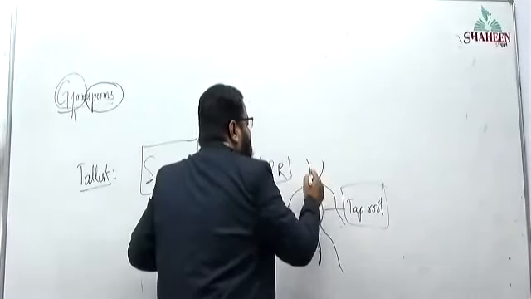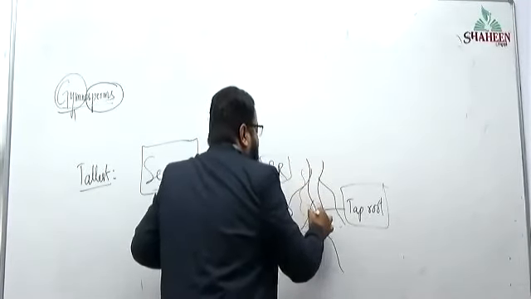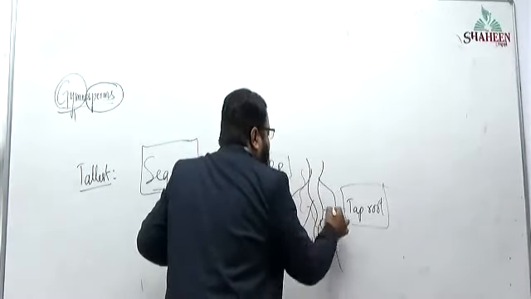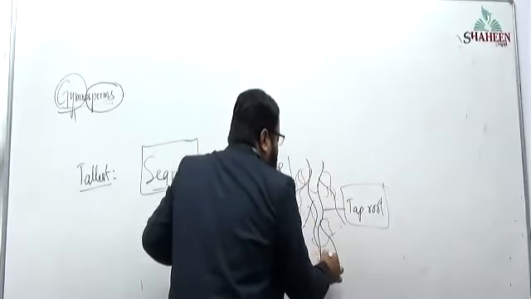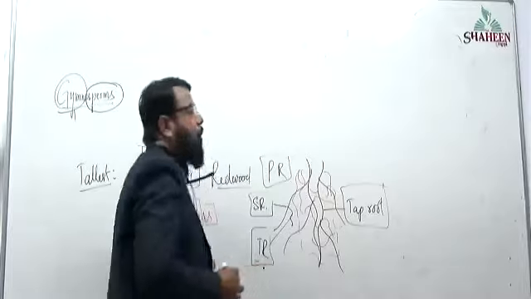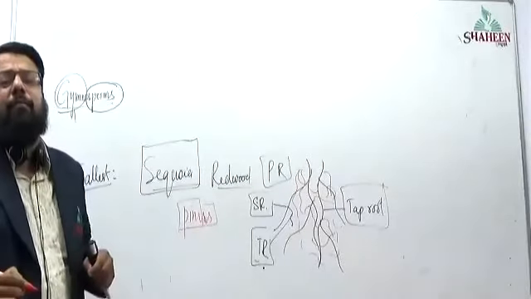The root system has a symbiotic association with fungi. Fungi will grow near the roots of this gymnosperm Pinus tree.